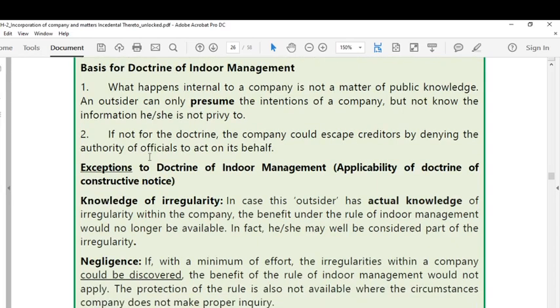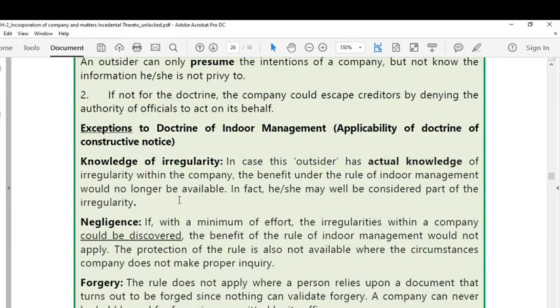So there are certain exceptions to the doctrine of indoor management. In case of all these exceptions, if proved, the doctrine of indoor management is not going to provide any safeguard to an outsider. One is knowledge of irregularity, which means that if something inside is not happening properly and it is known to the outsider who is coming into contract with the company, in such a case, if something happens to the outsider, he cannot get any protection because he knows that the internal management problems are there.